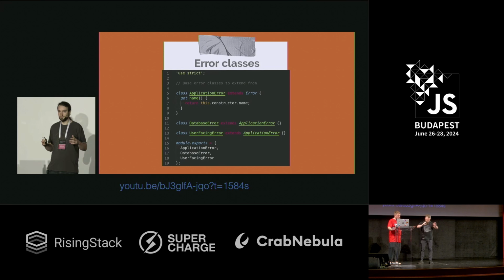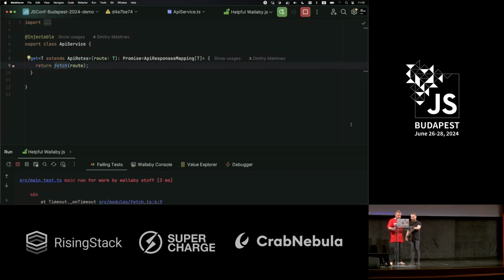So when we are on the network layer, I want to speak network language, like not found, bad request, server error. And for the user layer, I really want to have something like user not found, the mail is wrong, something like this. So let's do it. All right, let's try it.